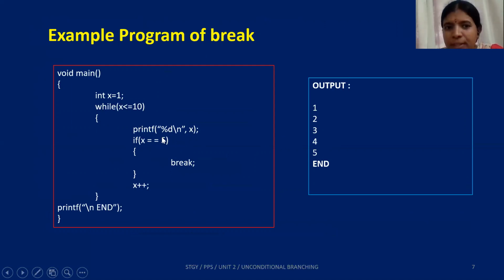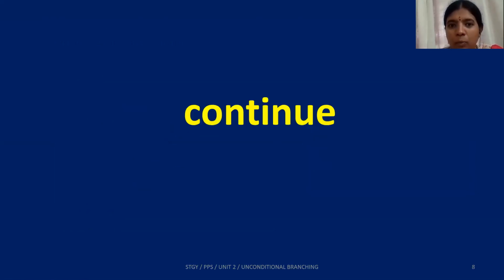5 is printed, and then 5 is equal to 5 is checked, so the answer is true. So therefore break is executed. When break is used inside a loop, it gets the control out of the loop. So therefore you will come down here to the next statement, that is statement X, immediately following the loop, and prints end and stops your program. So break, whenever it's executed, gets the control out of the loop. Break is also used inside switch, and it's illegal to use break anywhere else.